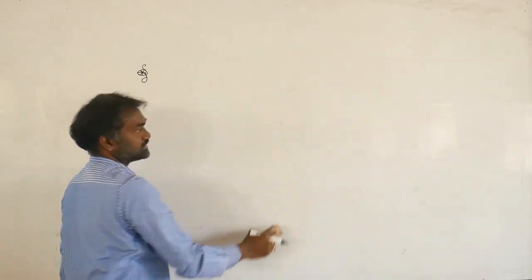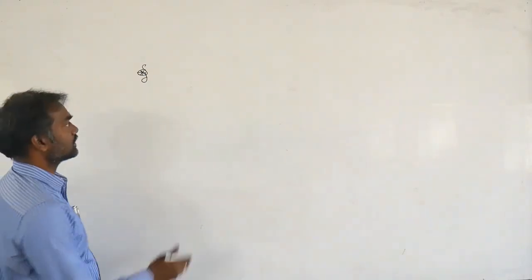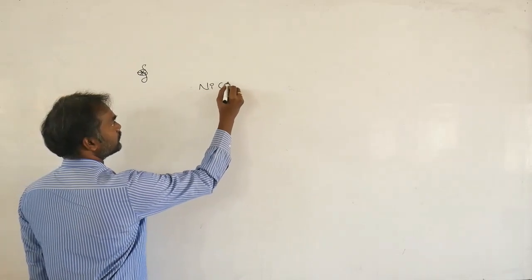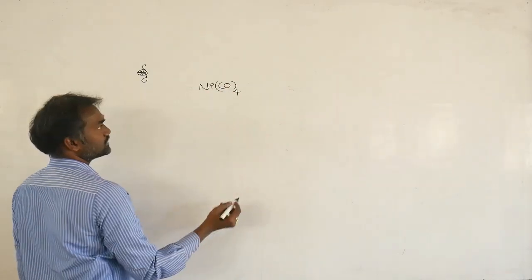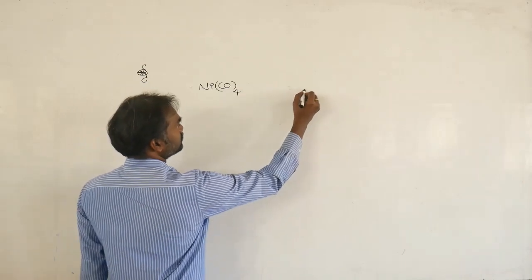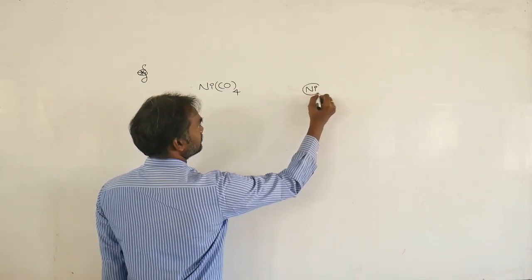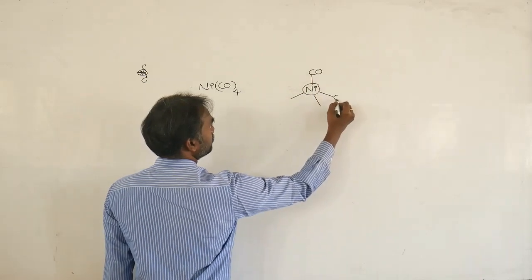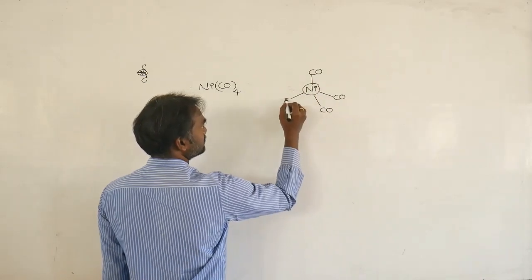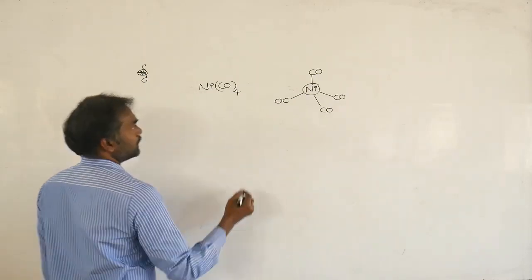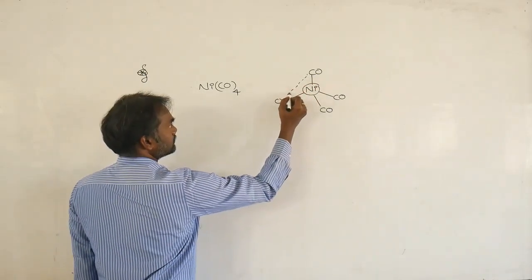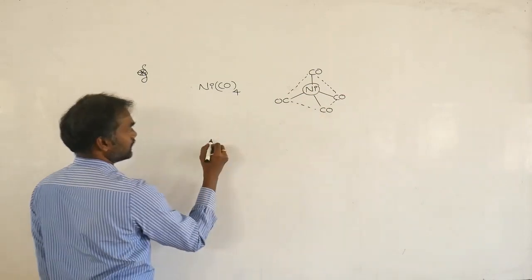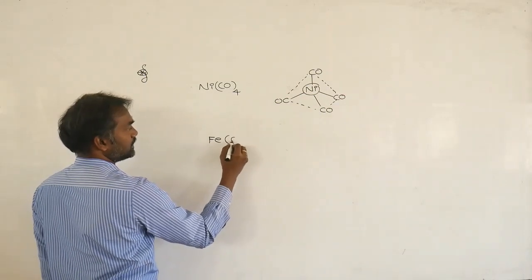We'll see some structures of metal carbonyls. That is Ni(CO)4, a somewhat famous compound. It has a tetrahedral structure: CO, CO, CO. Next, Fe(CO)5.